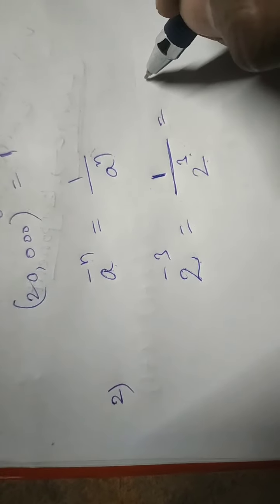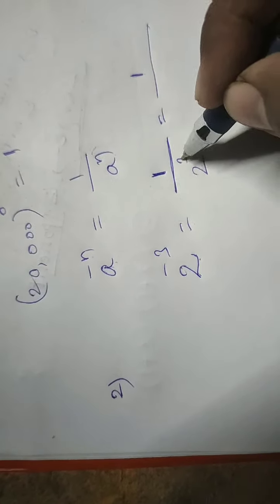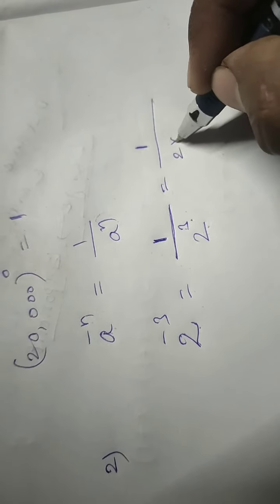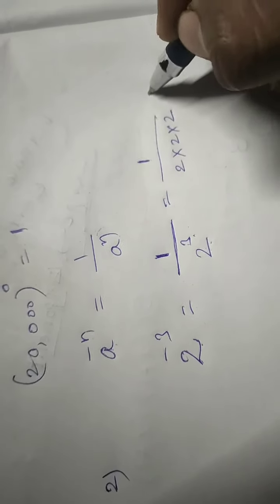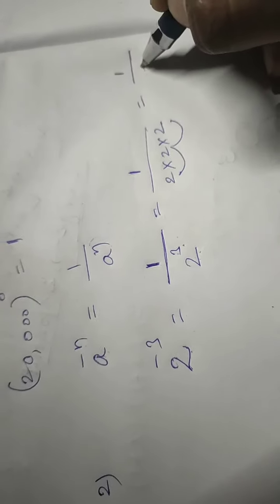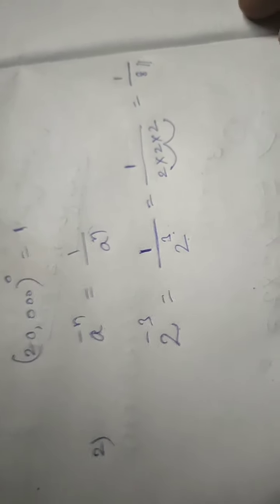So next step, I can write 1 by 2 power 3, which is nothing but 2 multiplying itself 3 times. So 2 into 2 into 2, and the answer 1 as it is. 2 2s are 4, 4 2s are 8. Answer: 1 by 8.